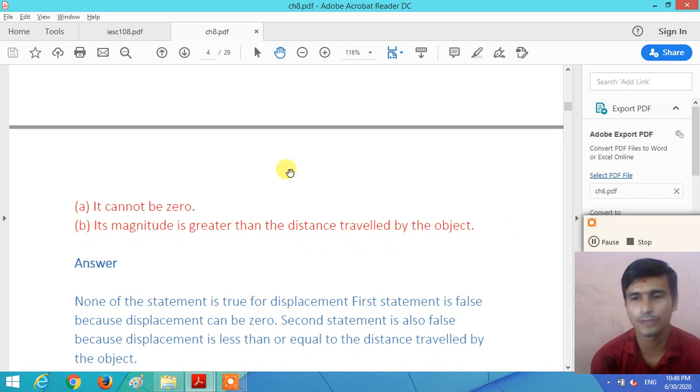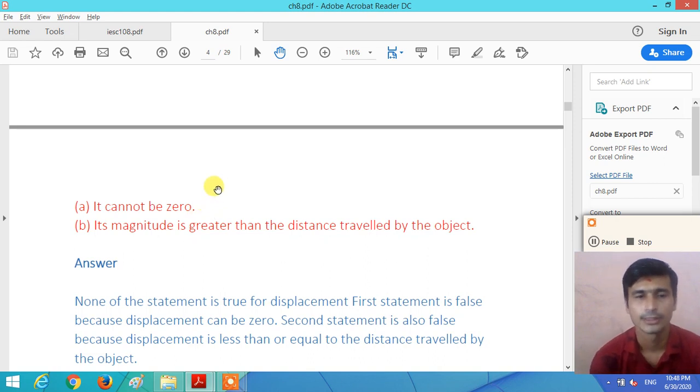So which one is true for that, right? For the displacement, which statement is true? The displacement cannot be 0. Displacement can be 0 if the final position and initial position are the same, they coincide. The displacement of the object is 0.